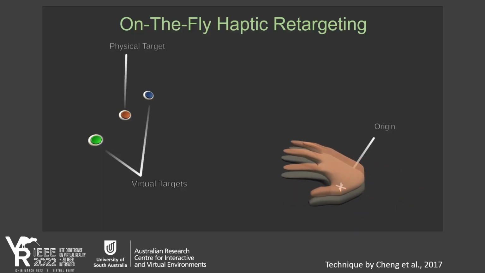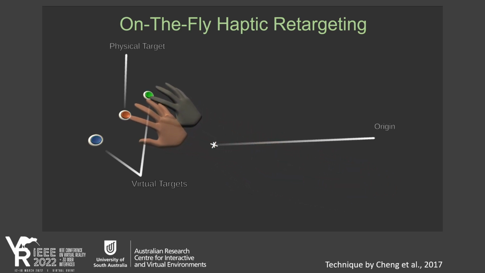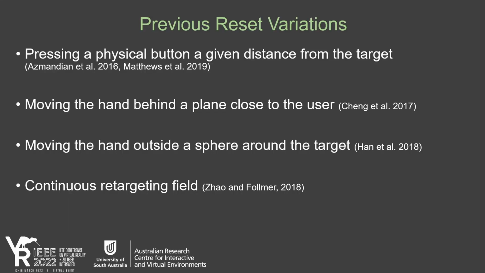On-the-fly haptic retargeting, developed by Cheng et al., enables the user's target to change during their initial movement before their hand gets too close to the target. Reset actions in previous haptic retargeting and hand redirection systems have included a physical button near the user, moving the hand behind an infinite plane between the user and targets, or beyond a given distance from the target. Alternatively, Zhao and Fulmer's continuous redirection implementation does not need a reset, and this is achieved by pre-computing a continuous warp field. However, this technique only supports redirection between different physical targets.